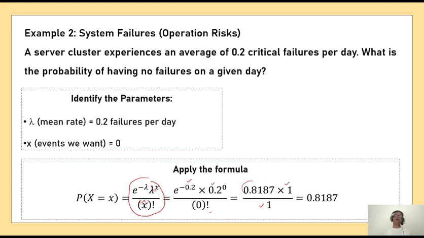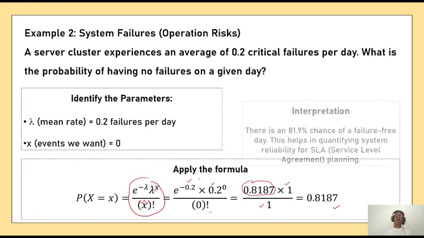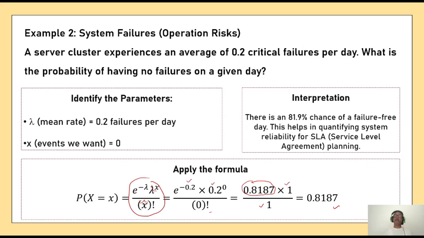That value is 0.8187. That means ultimately, your probability value comes out to be 0.8187. Now multiply it by 100. If you multiply it by 100, you will get 81.87, approximately 81.9%. Now, there is an 81.9% chance that the system will not fail. So that means you will enjoy a failure-free day. That means the chance is almost 82%.